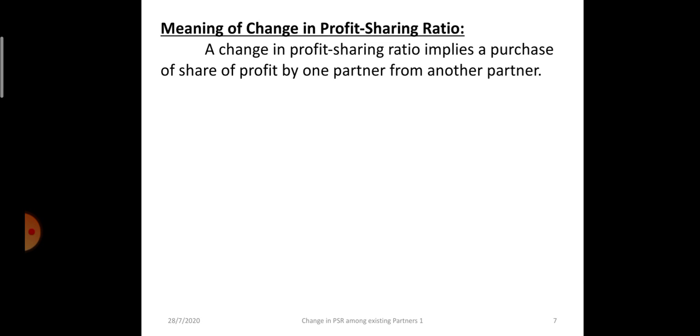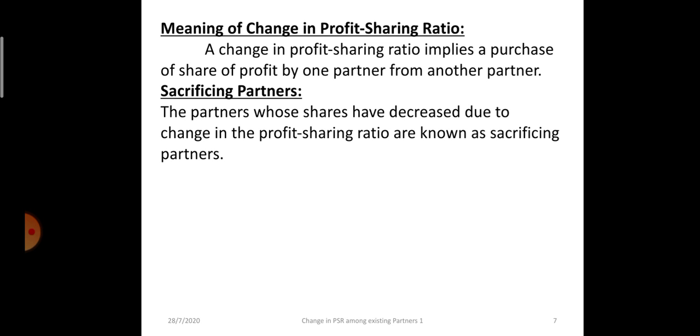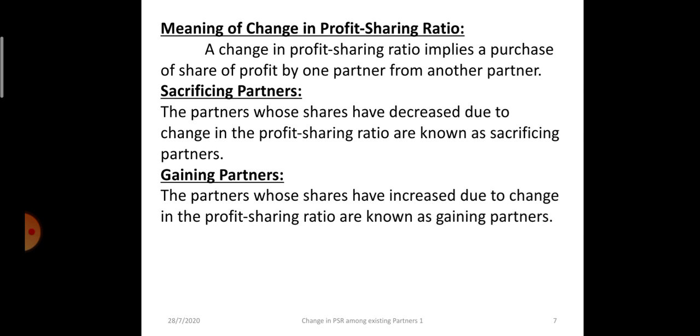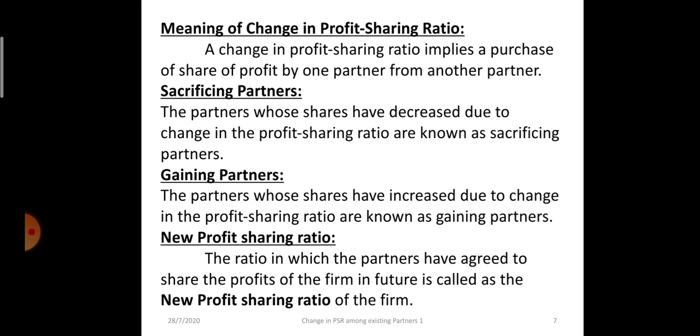The first partner is sacrificing and the second partner is gaining. Who is a sacrificing partner? One whose share decreases due to change in profit sharing ratio. A gaining partner is one whose share increases due to change in profit sharing ratio. The new ratio in which they are going to share future profits after the adjustment of gain and sacrifice will be known as the new profit sharing ratio.